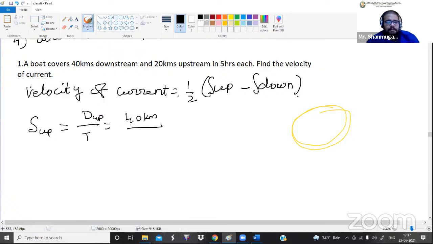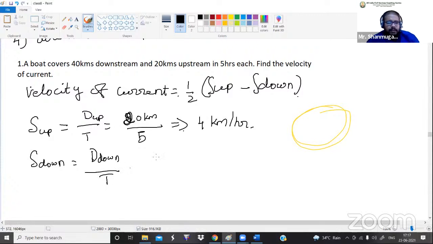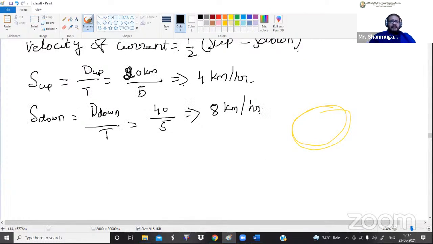So 20 kilometer divided by 5, that is 4 kilometer per hour. Similarly, downstream speed is equal to distance of downstream divided by time, that is 40 divided by 5, that is equal to 8 kilometer per hour. So now we came to know the value of up and down speed.